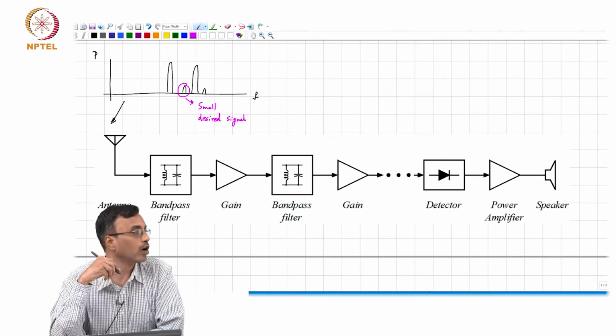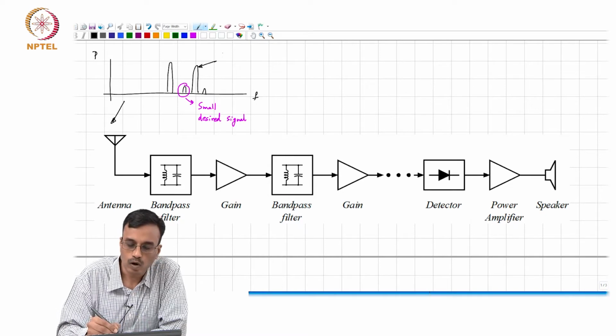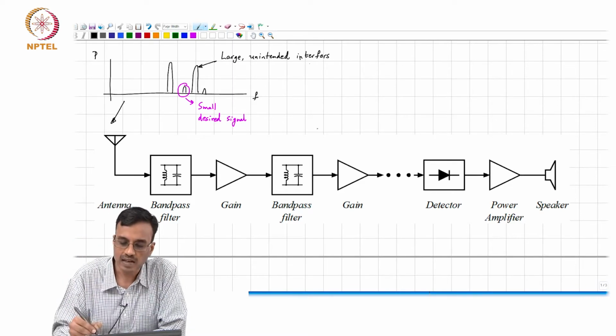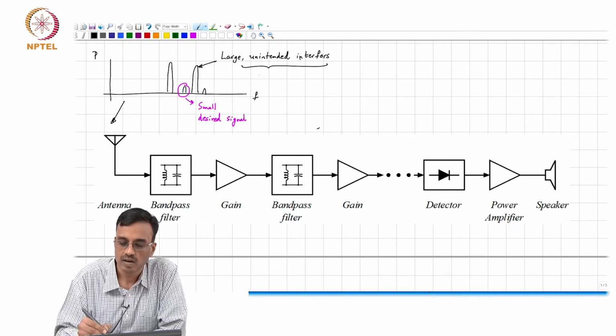And along with the small desired signal, there is a whole lot of large unintended interferers. And many of these large unintended interferers can be 5 or 10 orders of magnitude larger than the small desired signal.